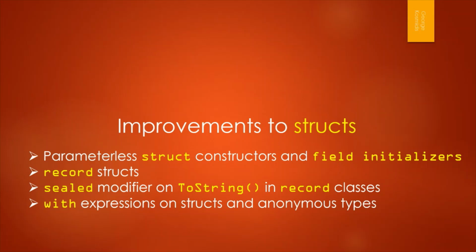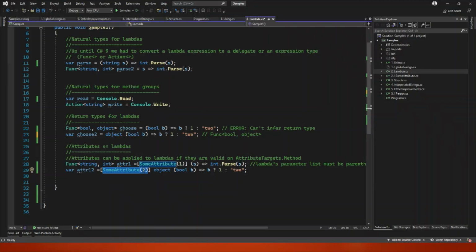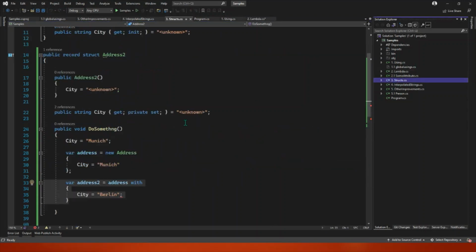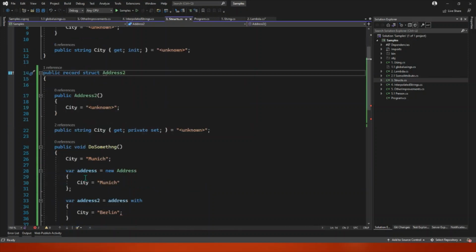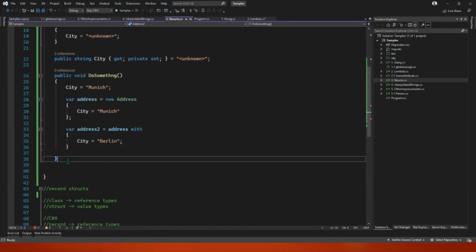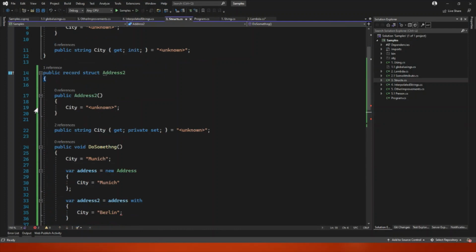So let's go back to our code here and move to the structs. Here we can delete that and again, we can do that together.